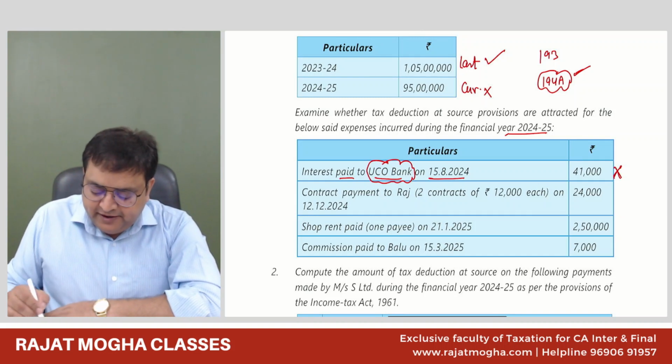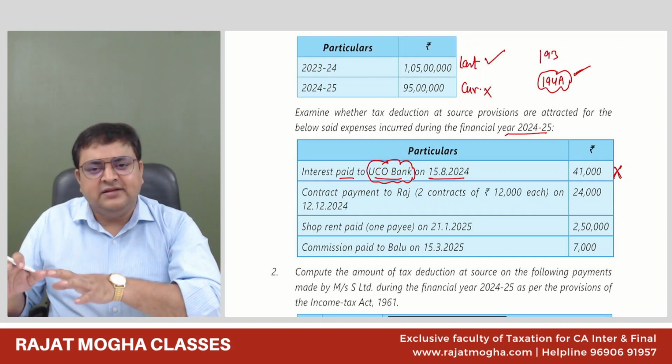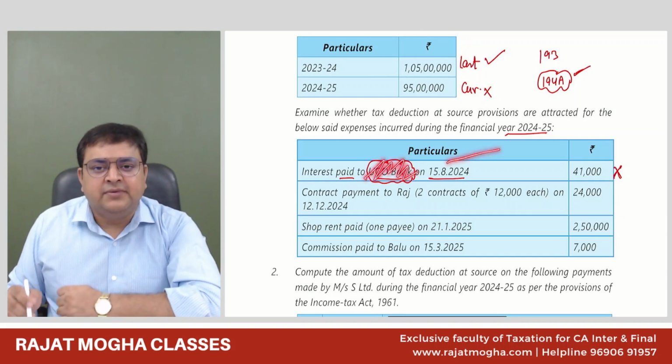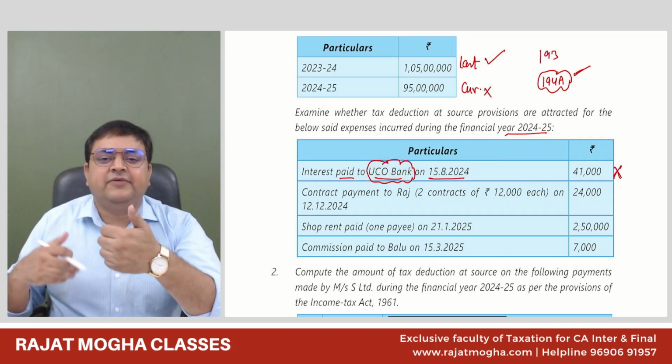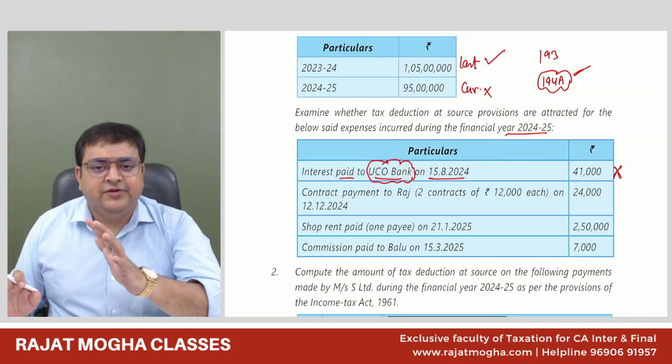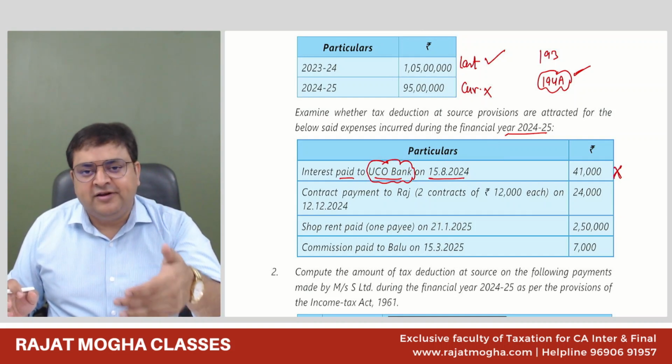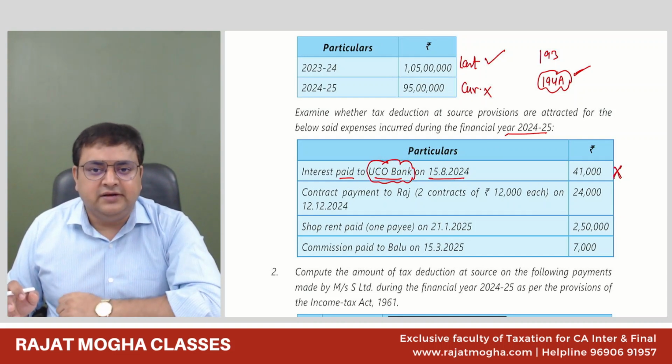If we had paid to somebody else, let's say Mr. X, Mr. Y, then TDS will apply. If we are paying this interest to some partnership firm, we have taken a loan from that partnership firm and we are paying to them, then TDS provisions can be applicable. But if the receiver is a bank or financial institution, do not deduct the TDS.